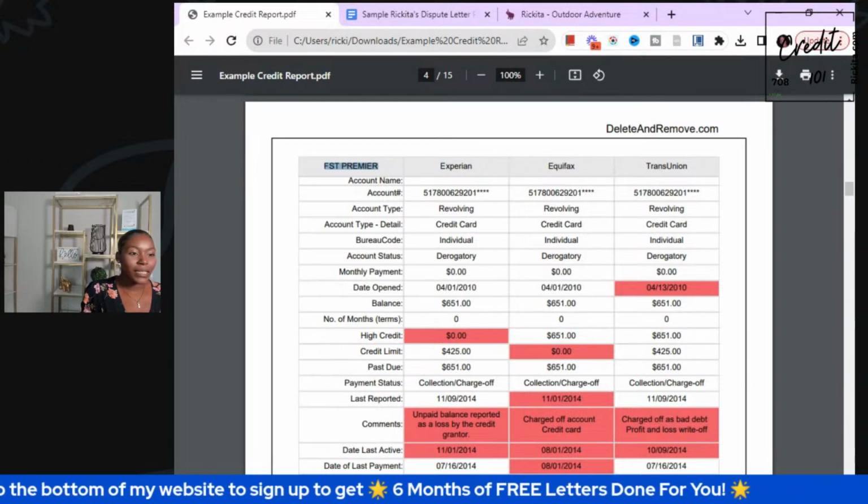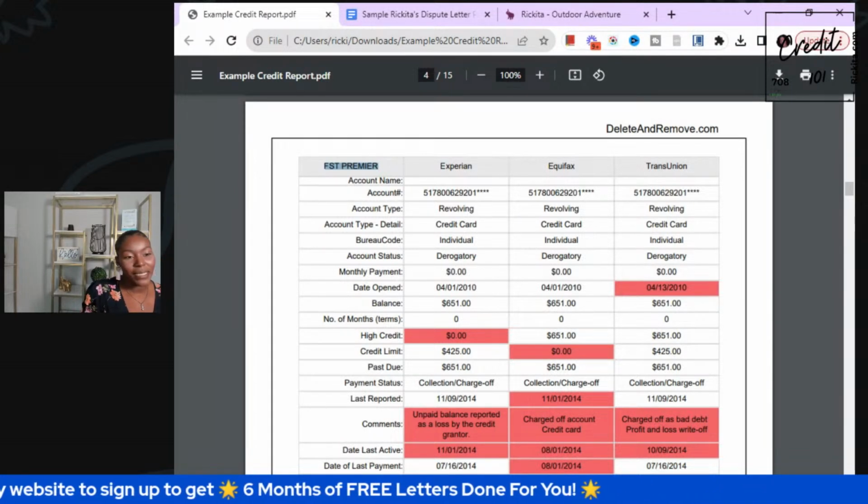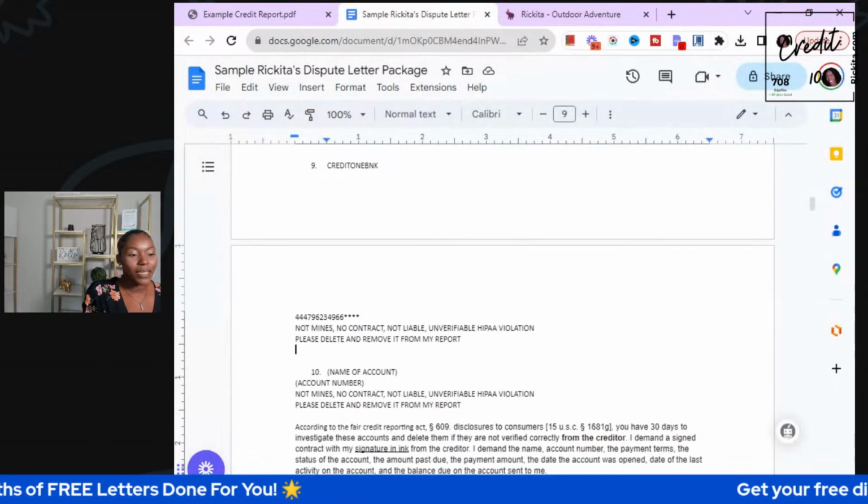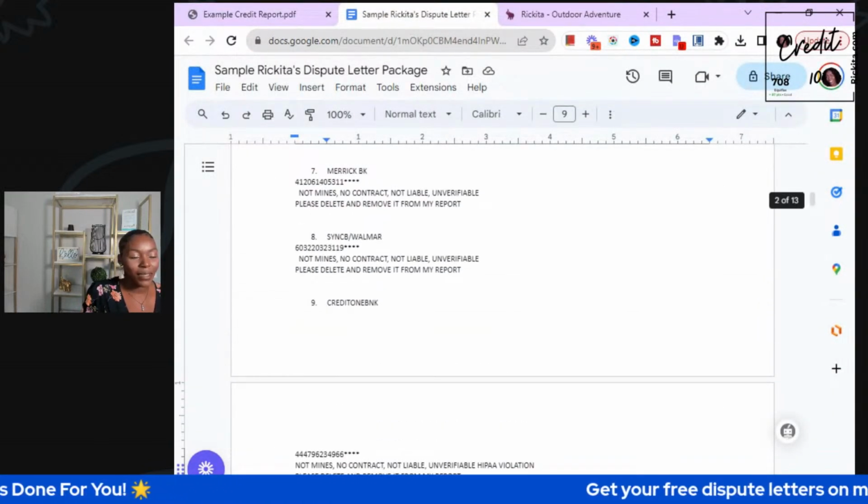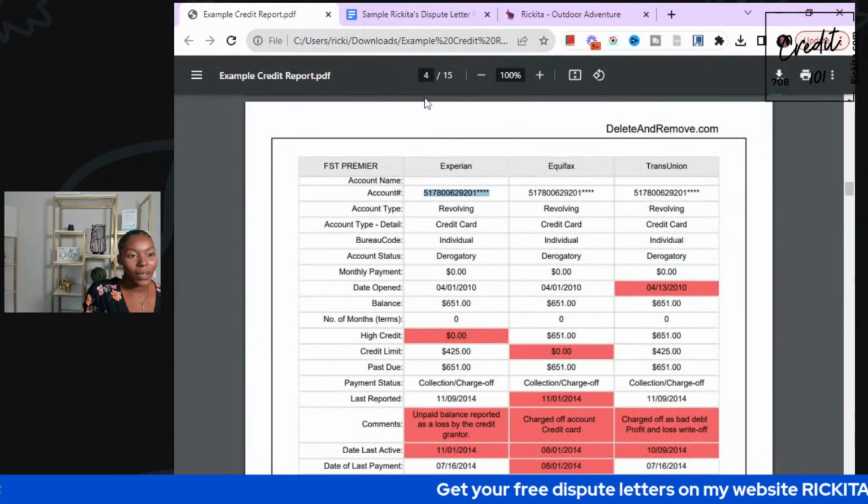All you have to do is literally print that out, or you can copy and paste it like I'm doing right now, and just start getting them letters out. The hardest thing is just getting them done and mailing them, honestly. That's really the hardest thing, okay?